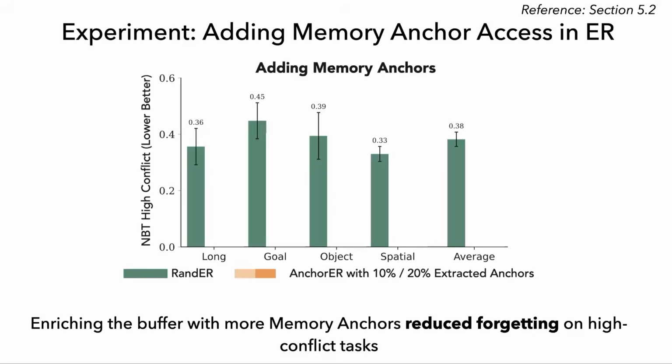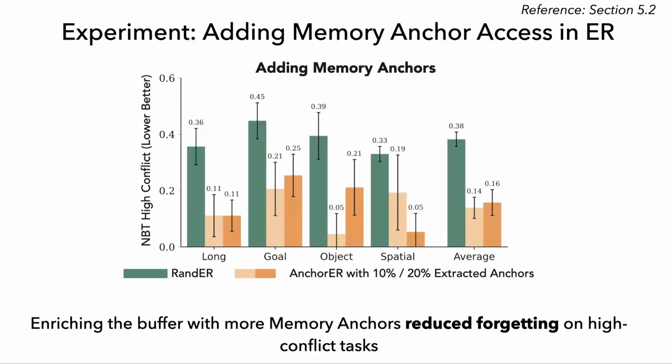If removing memory anchors makes forgetting worse, can adding memory anchors reduce forgetting? In our next experiment, we add more memory anchors by setting aside 10% and 20% of the buffer to the points extracted by our method. We call this approach anchor ER. On the most conflicting task pairs, adding more memory anchors reduced forgetting.